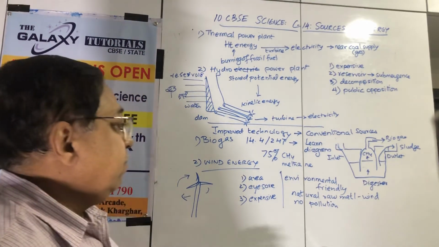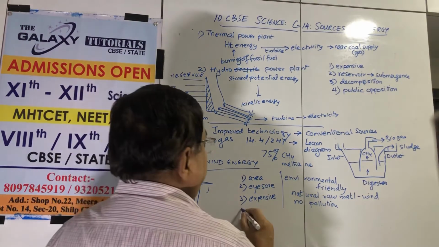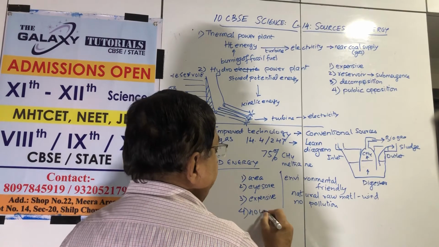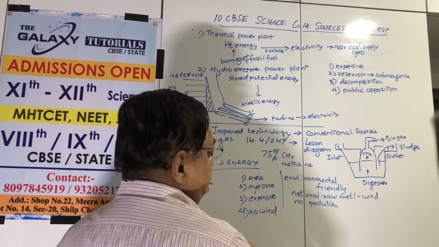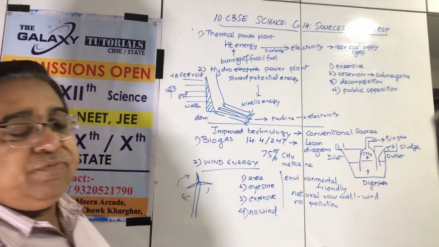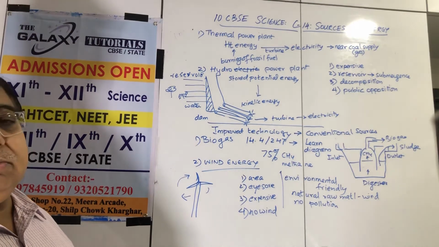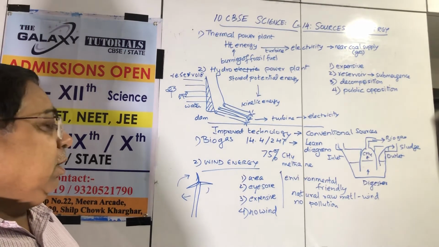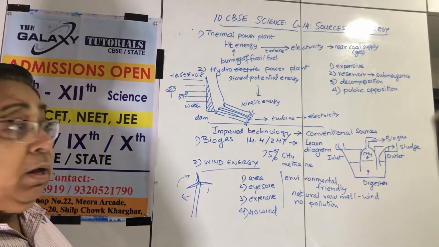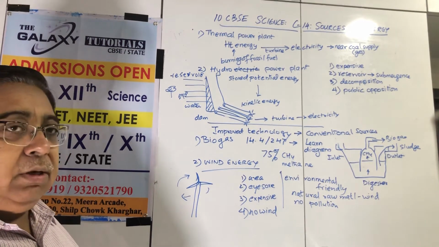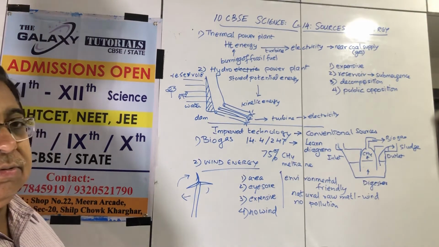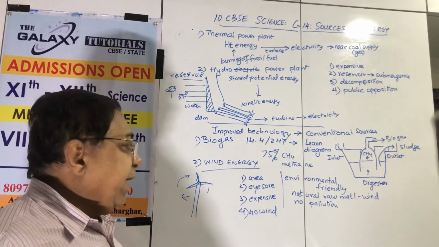But my friends, remember, at periods when there is no wind, or the wind is very slow, electricity will stop in a house. Of course, you'll say there should be high wind. High wind means more damage to the windmill. So these have to be taken into account. Everything is not as simple as it looks.